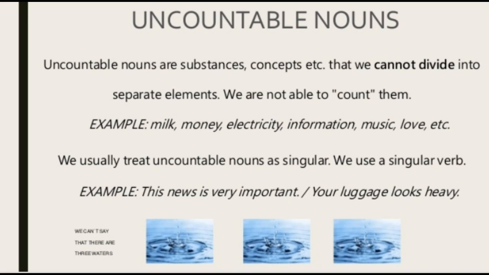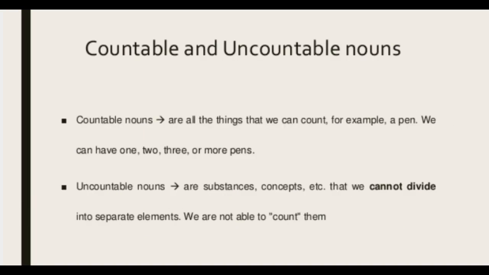Just see in the image, like we can't say that these are 3 waters. Can we say that? No, we cannot say. So these are the things which we cannot count, right? So in short, countable nouns are all the things which we can count, and uncountables are the ones which we cannot count. These are the substances or the concepts which we cannot divide into. So we cannot count them. So these are countable and uncountable nouns.